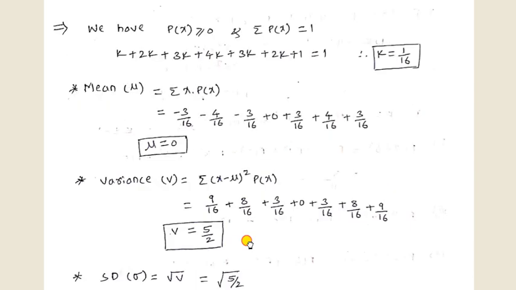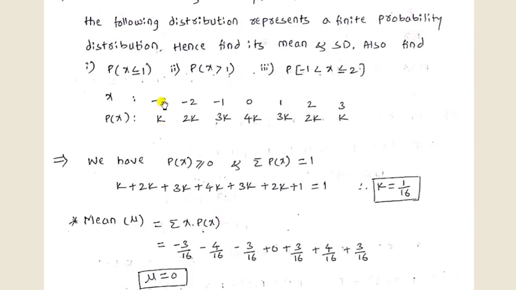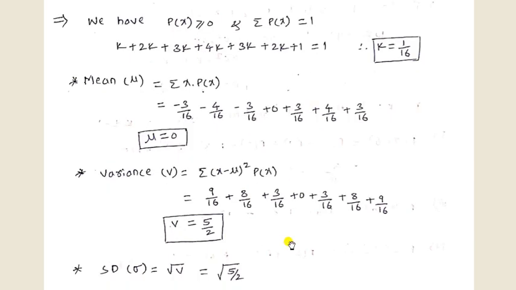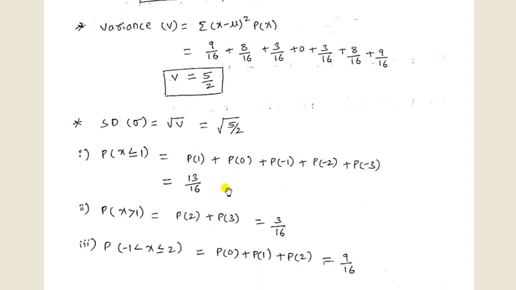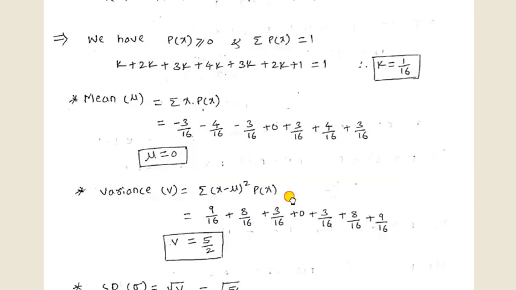So p of -1 value is 3k. So substitute the k value as 1 by 16. P of 0, so the 0 value is 4k, 4 into 1 by 16. So after calculating these we get 13 divided by 16.